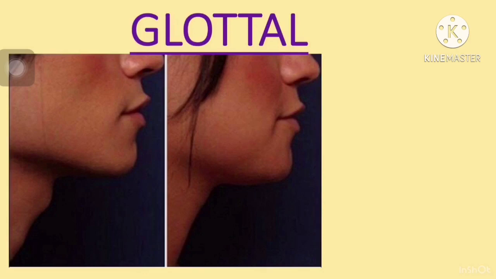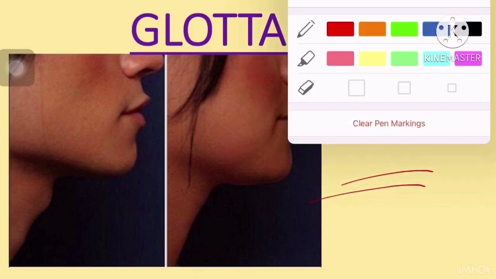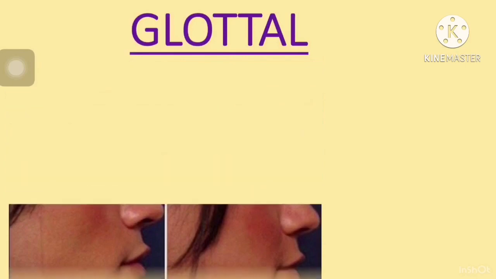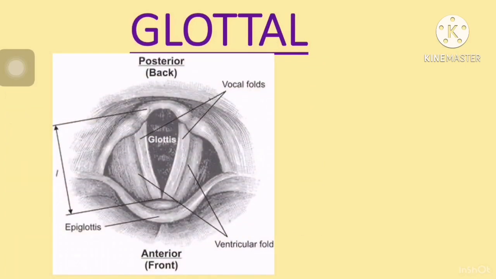From inside, the sound producing organ in humans is called the larynx. See this one, this is the larynx. The larynx contains a pair of muscular bands called vocal cords. In this picture you can see there are two muscular bands, this side one and this side one.